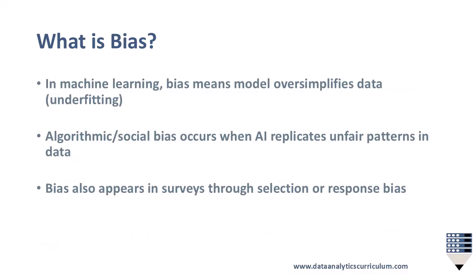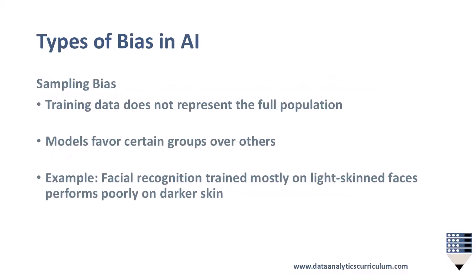In machine learning, bias often means the model oversimplifies data, a problem known as underfitting. AI can also reproduce algorithmic or social bias, replicating unfair patterns present in the data. Bias may even appear in surveys, through selection or response bias. Let's break down the main types of bias in AI.